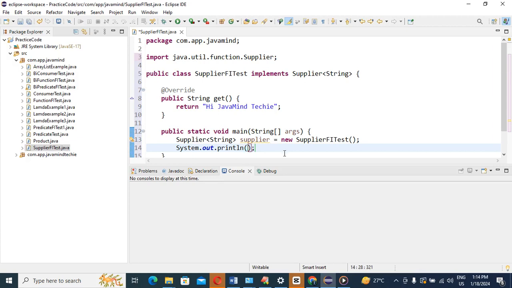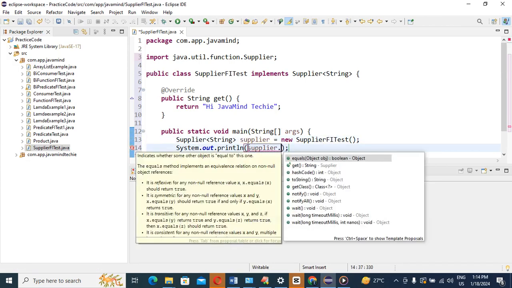For that purpose we already have the reference of the interface, this one, dot. As already mentioned, inside the Supplier functional interface we have one abstract method, and that name is the get method. This get method has no argument, only a return type.